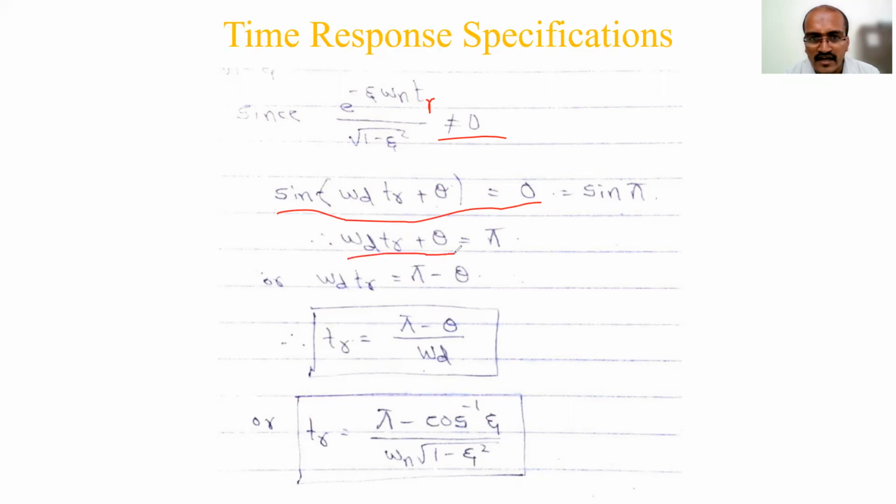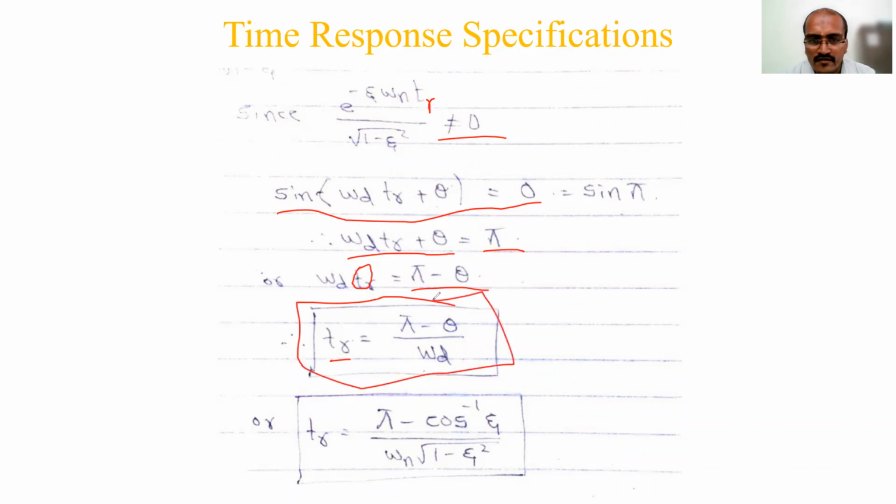Omega d TR plus theta is sine inverse 0, which is 180 degrees, or pi in radians. You have to consider radian mode. So omega d TR plus theta equals pi. I need to get the expression for TR, so I move theta to the right side: omega d TR is equal to pi minus theta. Therefore TR is equal to pi minus theta divided by omega d. So you got the final expression.